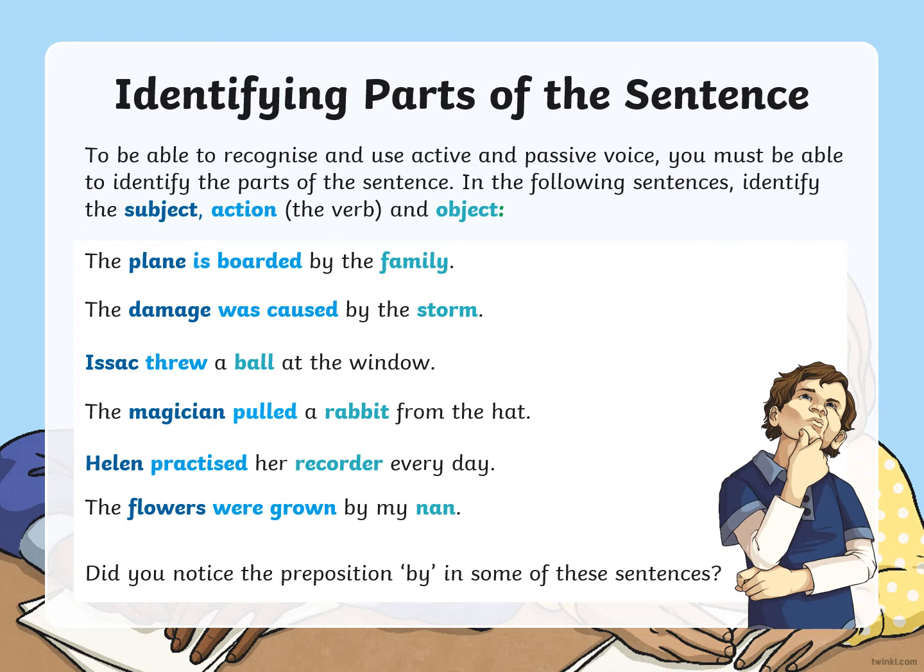So yes, this is what we were just talking about. We've noticed the preposition by in a few of these sentences, and that suggests that it's in the passive voice, year 6. So that's the difference. Okay, if you look at the ones that don't have by, you'll be able to spot the differences, okay, between the active and the passive voice.